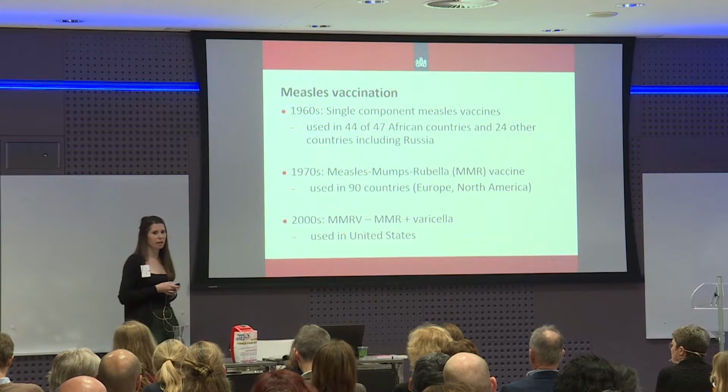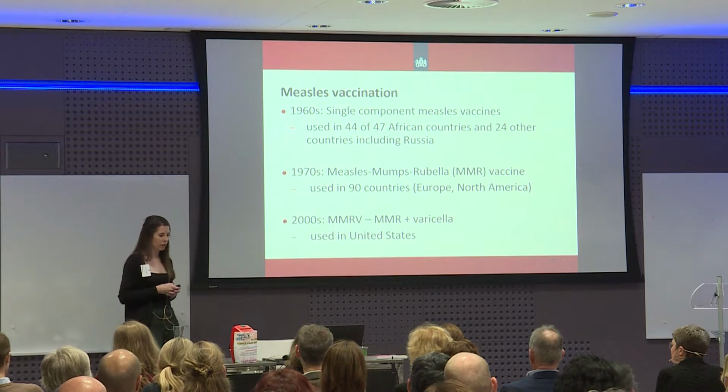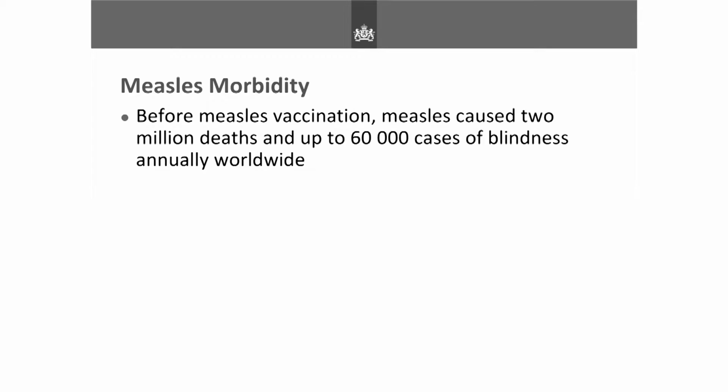So I don't really see that this is going to be used widespread at the moment unless they make some more alterations to the vaccine. In terms of measles morbidity, before the vaccines, measles caused 2 million deaths and up to 60,000 cases of blindness annually worldwide.